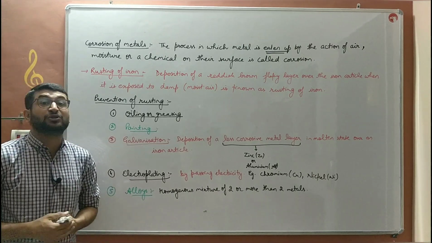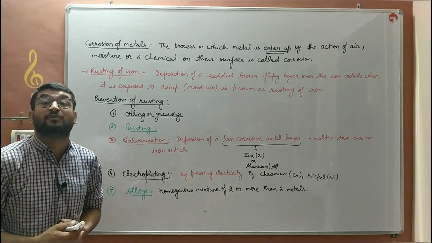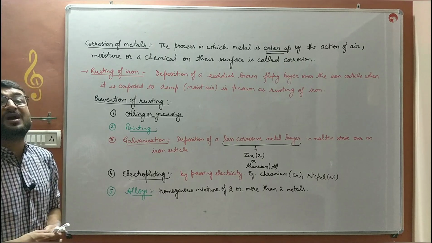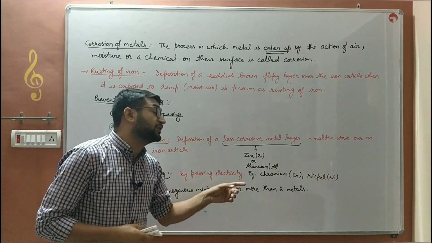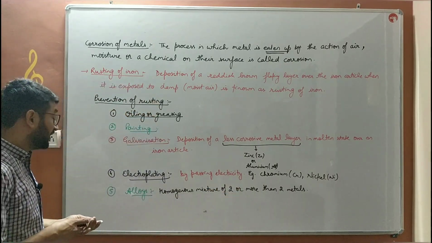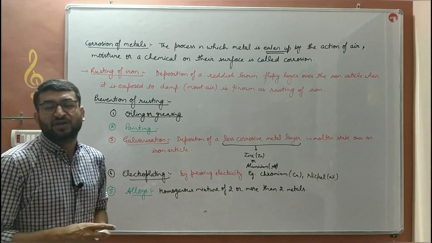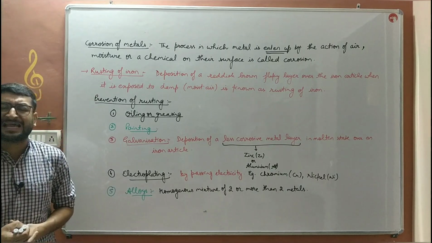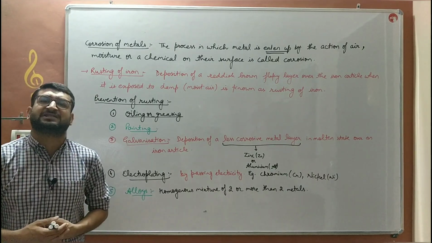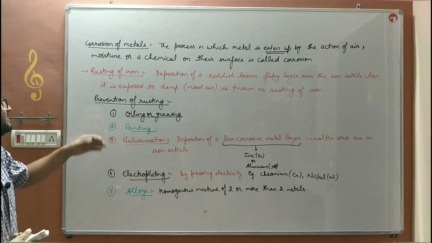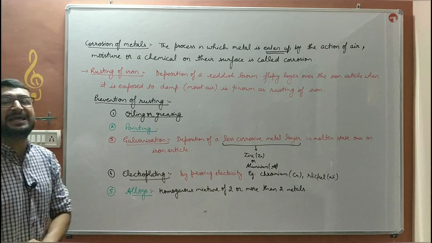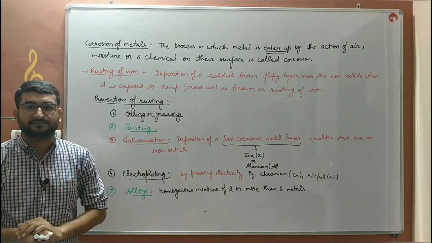You must have heard about the alloy wheels of the cars, of the automobiles. Those alloys are mixtures of two or more than two metals. And alloys of iron are steel and stainless steel. We made those alloys so that iron articles do not catch the rust. So by these methods we can prevent the rust.